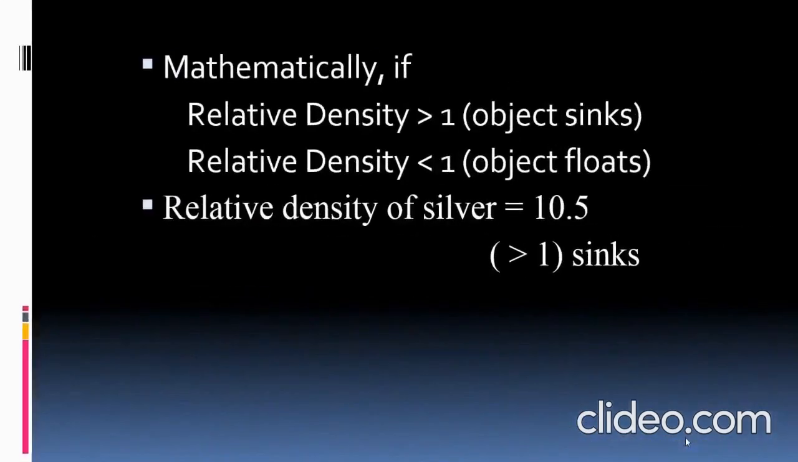So mathematically, if the relative density is greater than 1, the object sinks. And if the relative density is lesser than 1, then the object floats. So the relative density of silver, we saw that it is 10.5. Therefore, it is greater than 1, so the object sinks. Hope I'm making it clear to you.